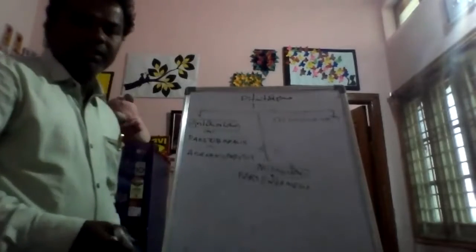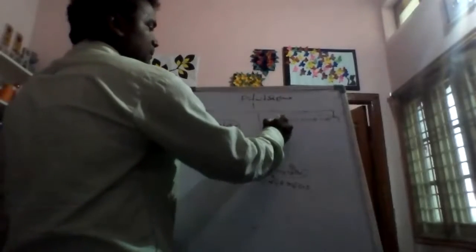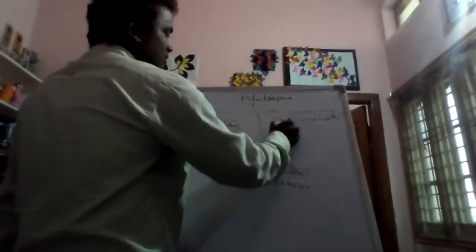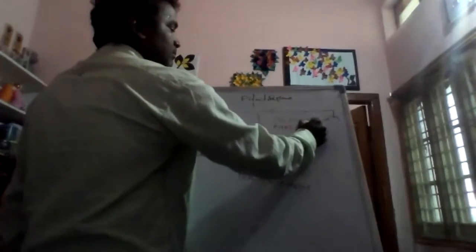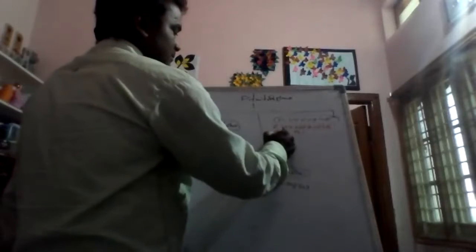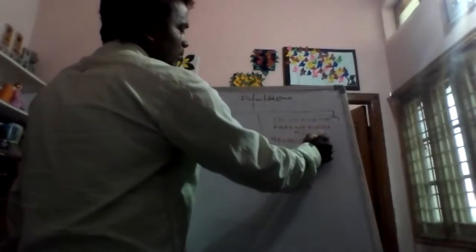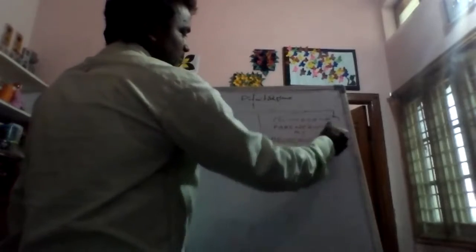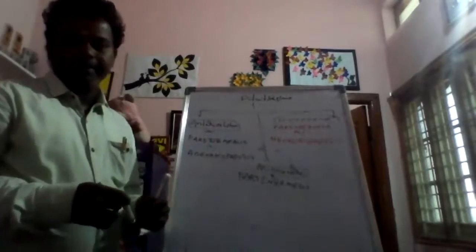This posterior lobe is called pars nervosa, and it is also known as neurohypophysis. This is very important.